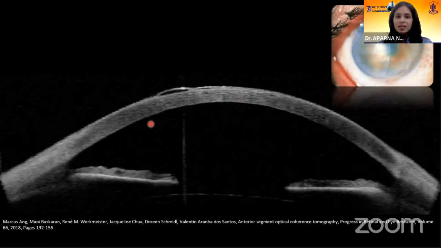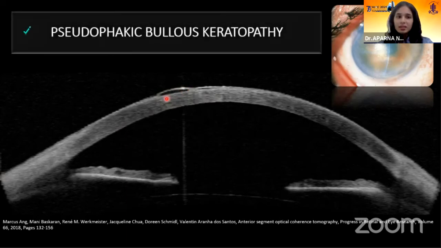This is the third case showing corneal edema with some amount of epithelial bullae that is suggestive of a pseudophakic bullous keratopathy.